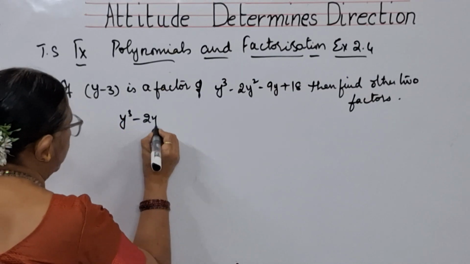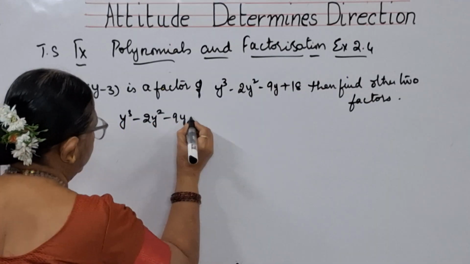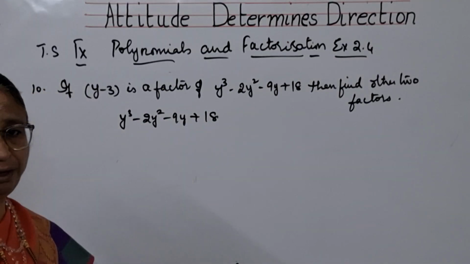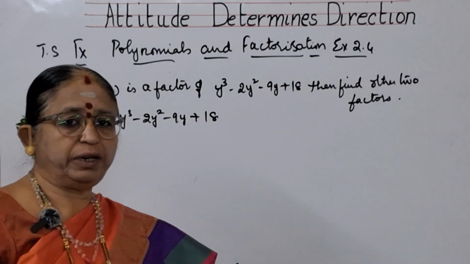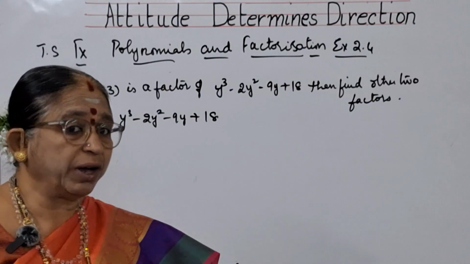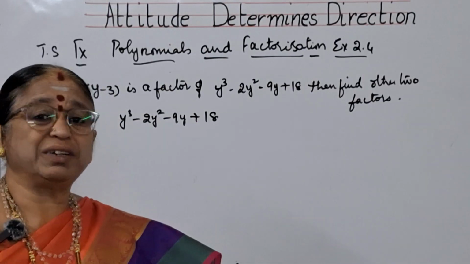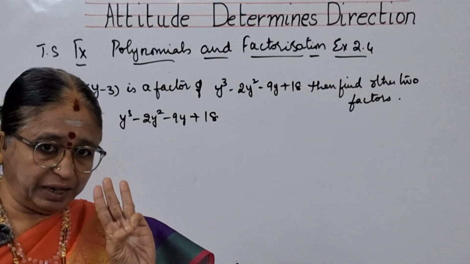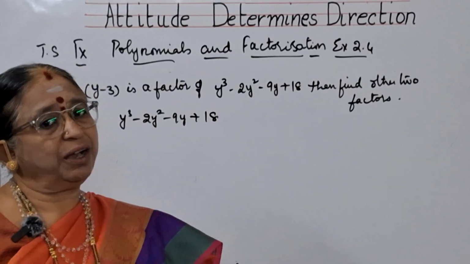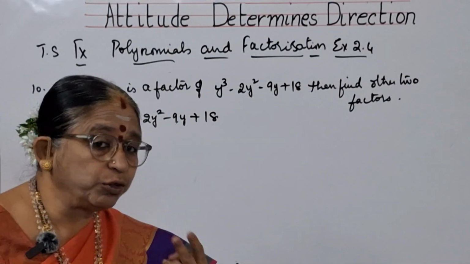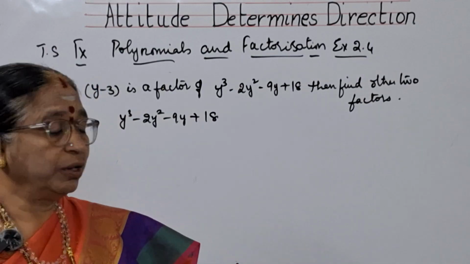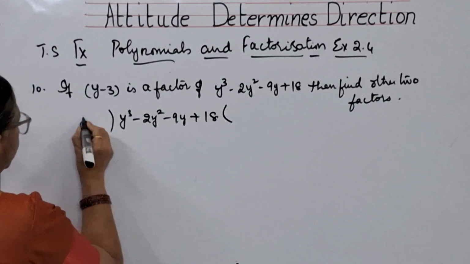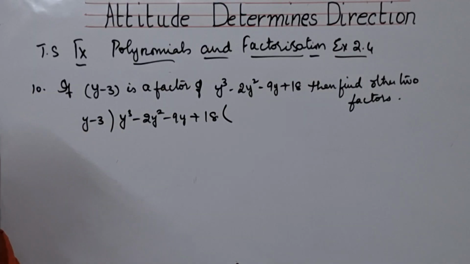minus 2y square minus 9y plus 18 is a cubic polynomial. We know that any polynomial will be having factors as that of its degrees. Now, since it is a cubic polynomial, it has three factors. One factor they have already given. The remaining two factors you need to find out. So, to find out that, what you do is, first you divide it with the first one. That is y minus 3.